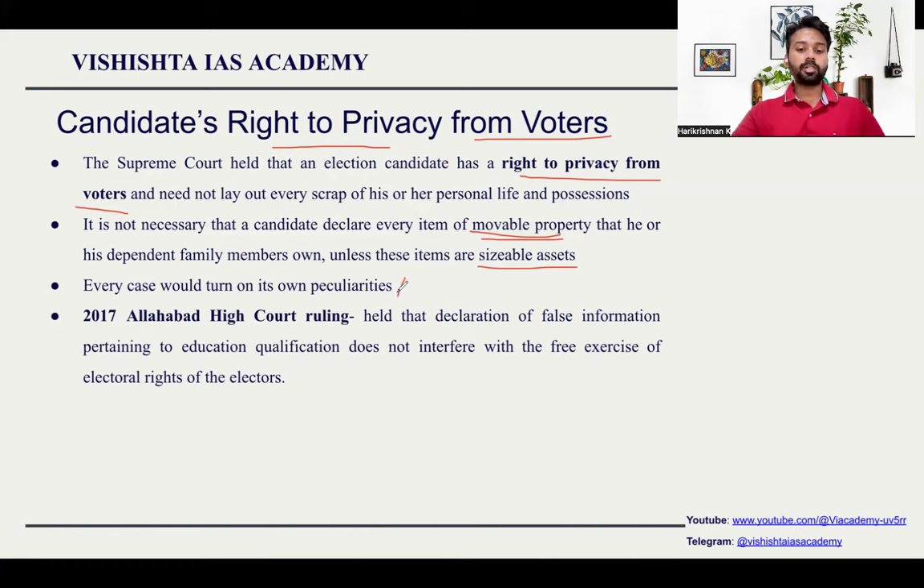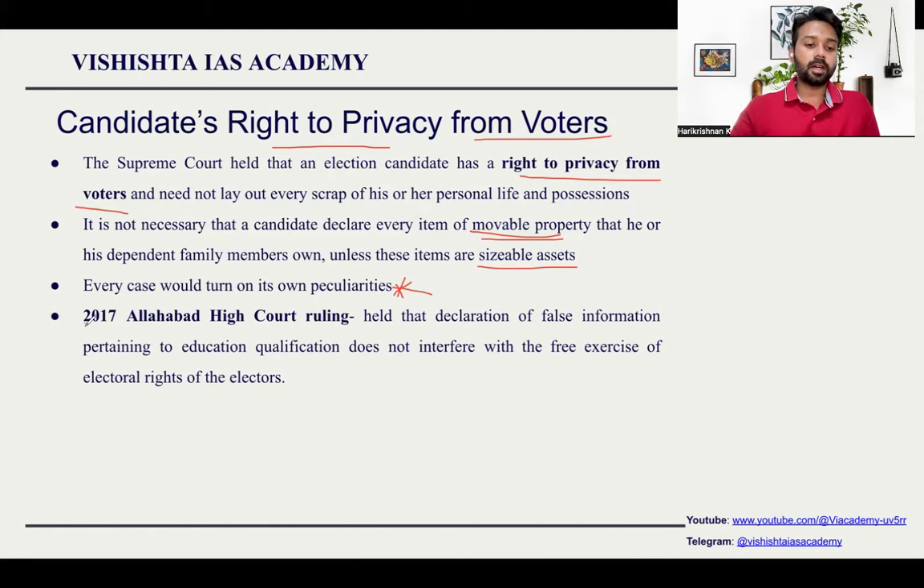And again, this point is very important. They told that this is not a blanket statement. It is applicable based on certain situations. So each and every situation, each and every candidate's condition must be different. So based on that situation, we will have to decide. This is what the Supreme Court told.